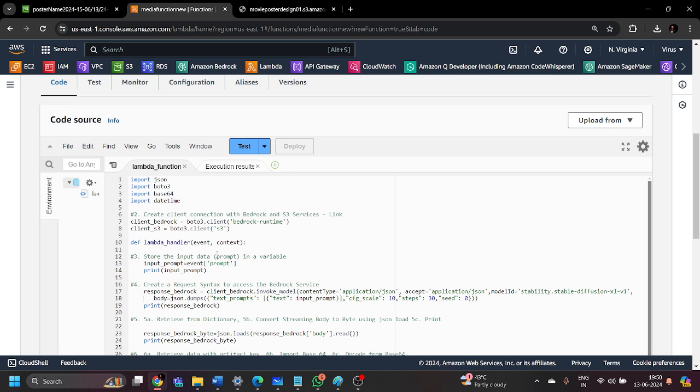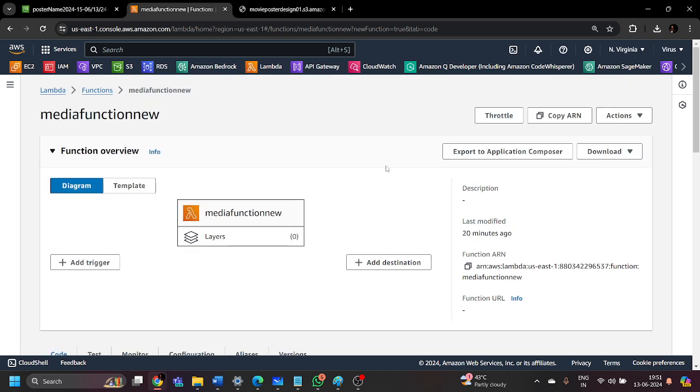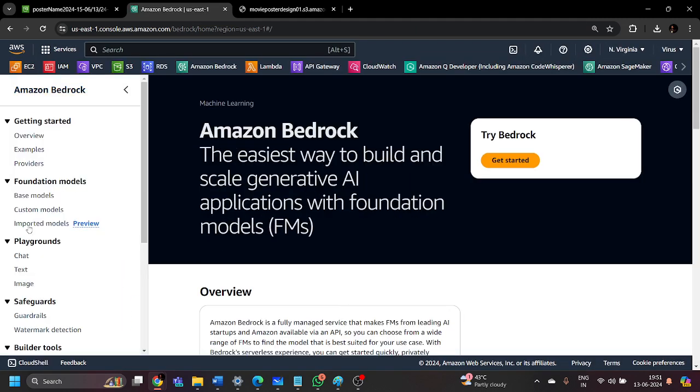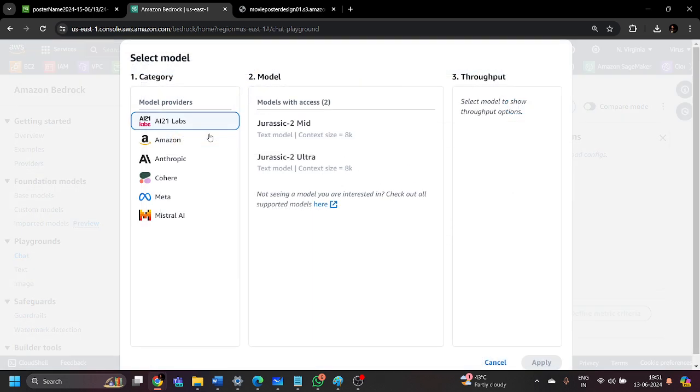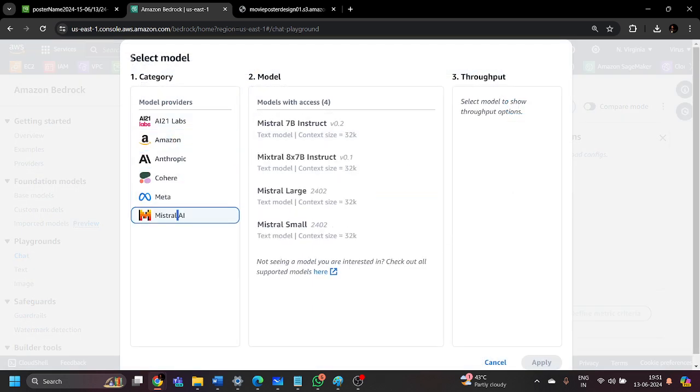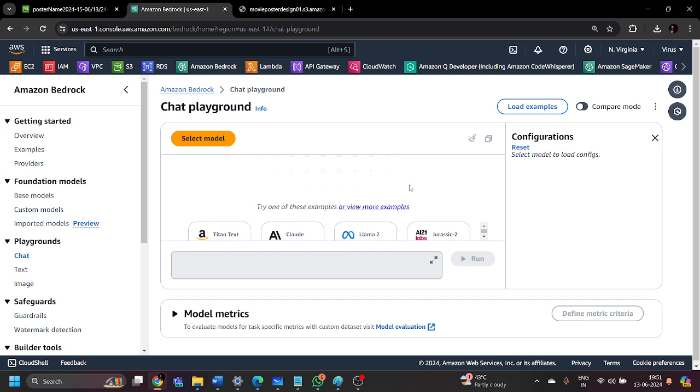Now, this is just a media and entertainment use case I have performed. Apart from that, there will be more use cases with the help of generative AI on AWS. We have text summarization, text generation, image generation, and so many more. We can create chatbots using generative AI models on AWS. We have different models available inside this Amazon Bedrock service. As you can see, we have a lot of models available. In case of chat, we have Amazon, Anthropic, Cohere, Meta, so many models. We can do so many projects with the help of these foundation models available in the Amazon Bedrock service.